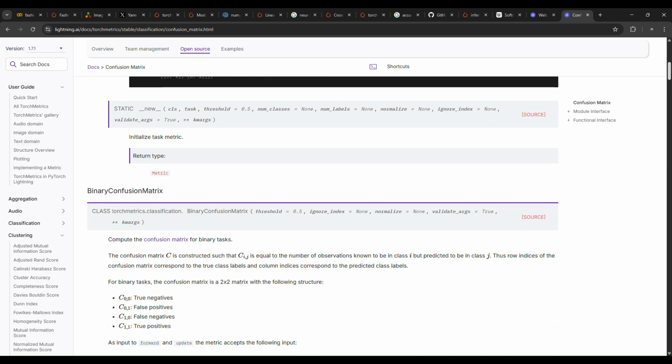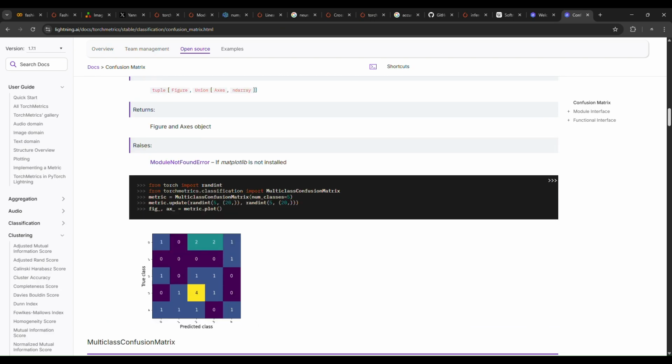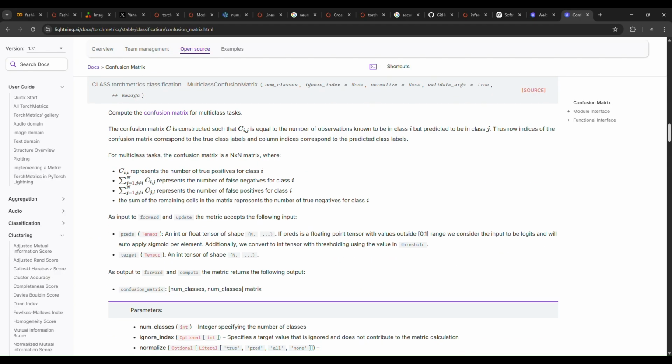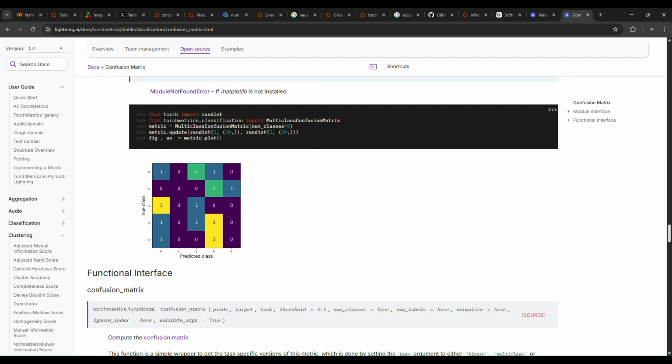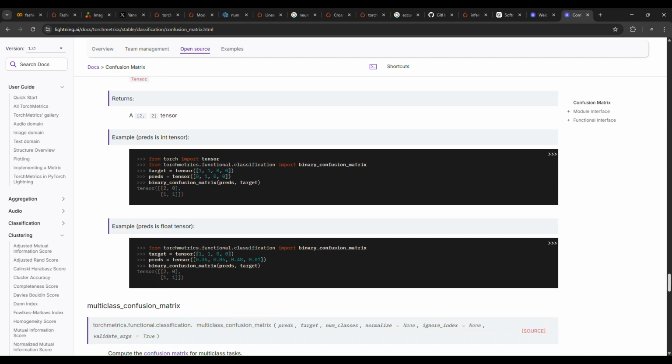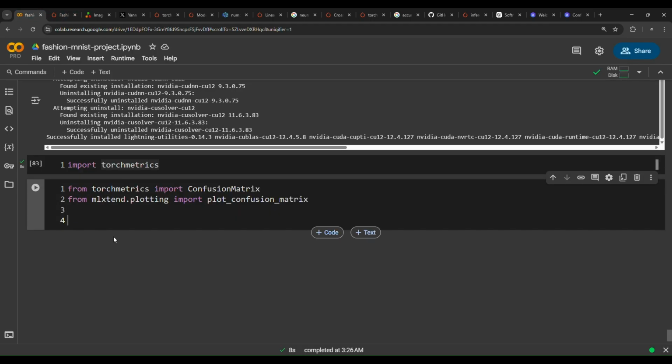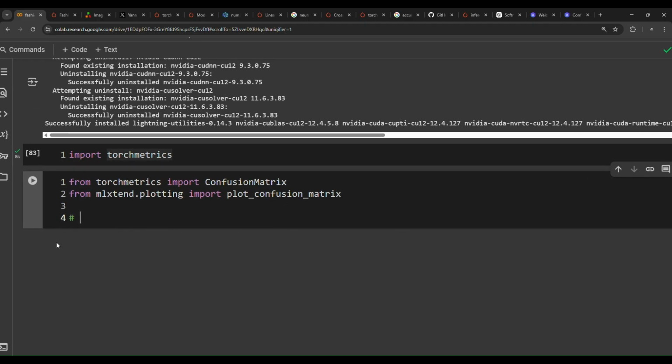metrics library. You can see in here all the codes and explanations to create confusion matrices using the package Torch metrics. So let's try to create one for this dataset. Step 1, set up confusion matrix instance and compare between predictions.